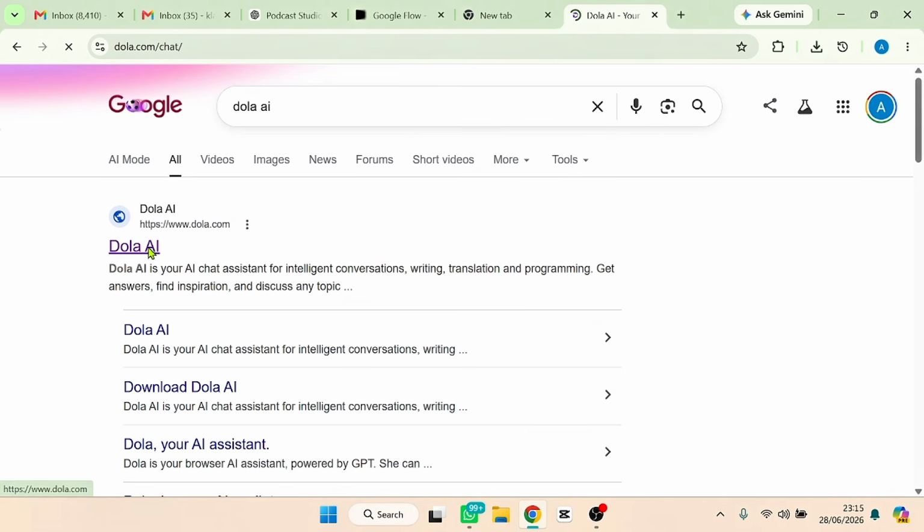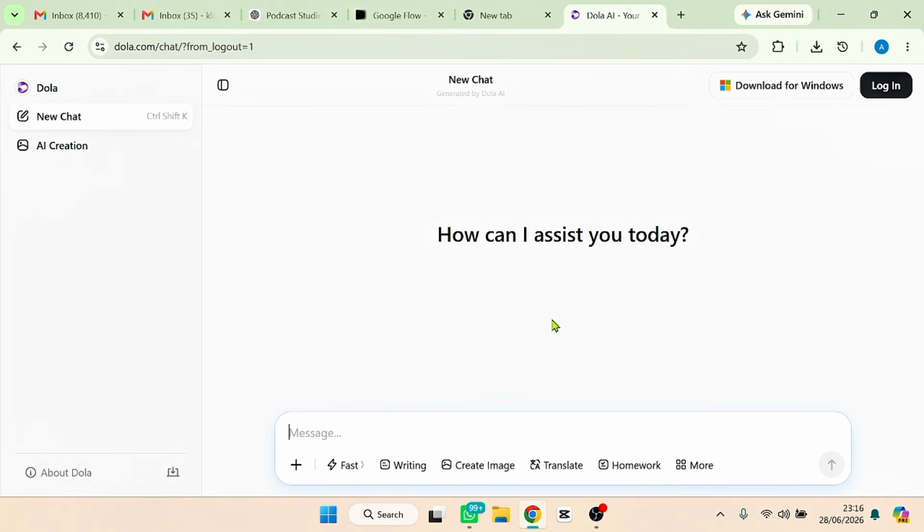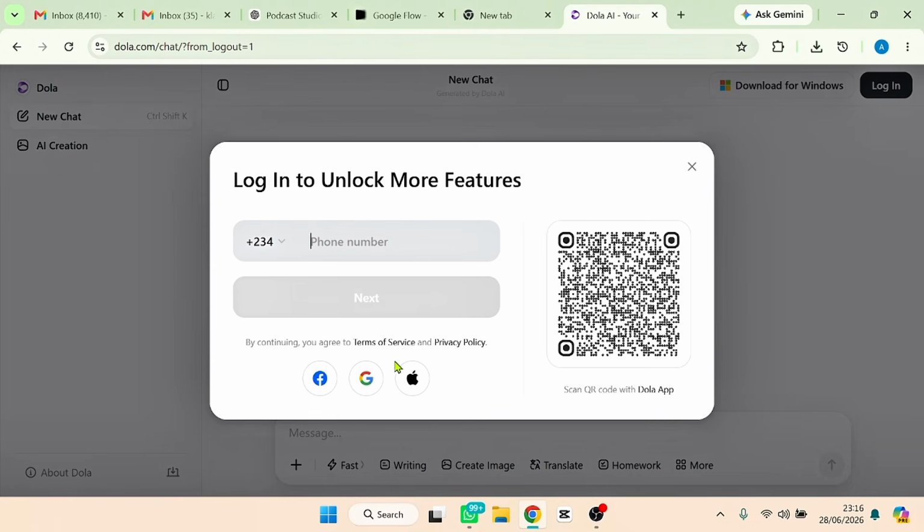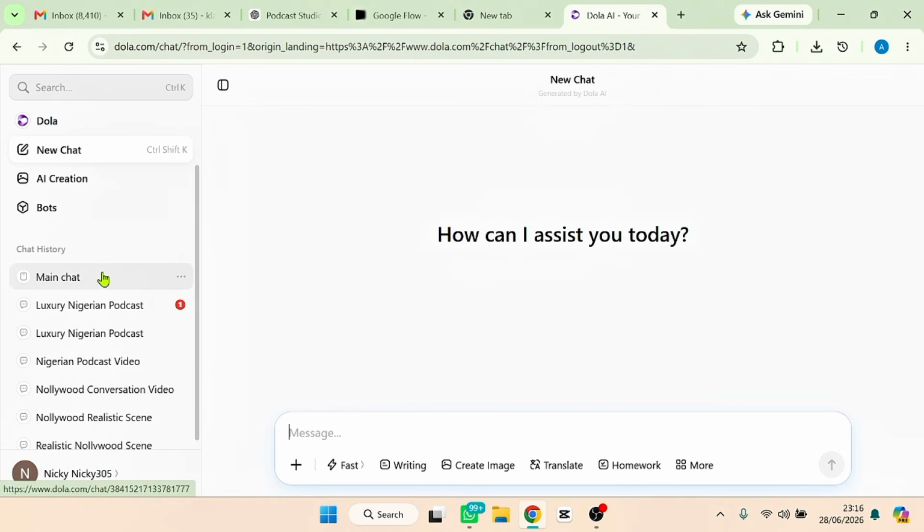Go ahead and click it and it's going to bring you to their landing page. This is their landing page. So what you need to do now is to go ahead and click this login up here. Click the login and then you have to go ahead and log in using your Google account. All right, so I just log in using my Google account.